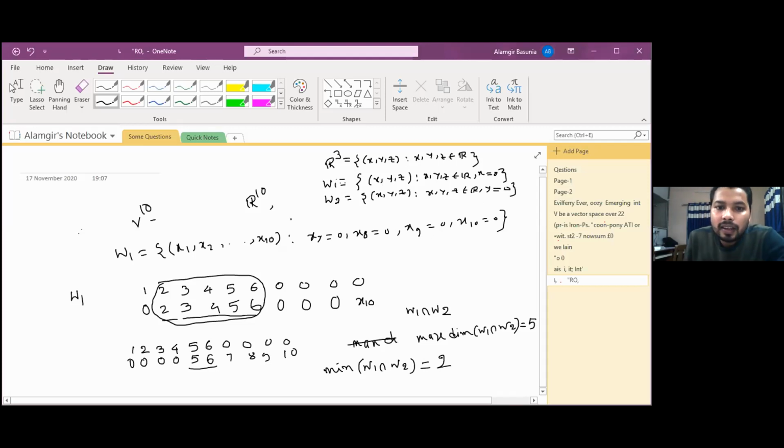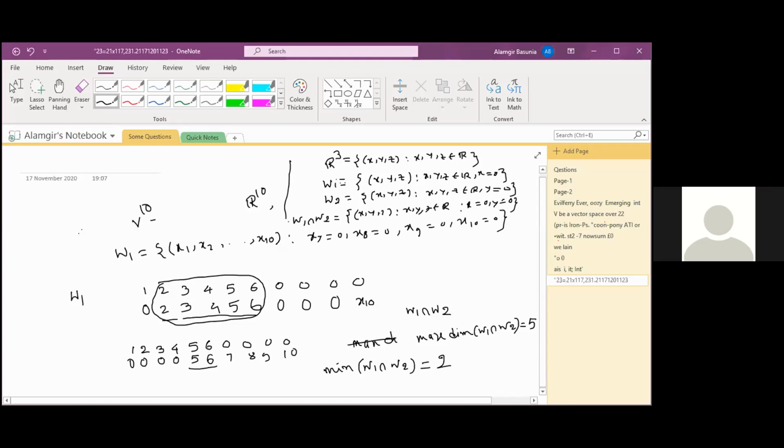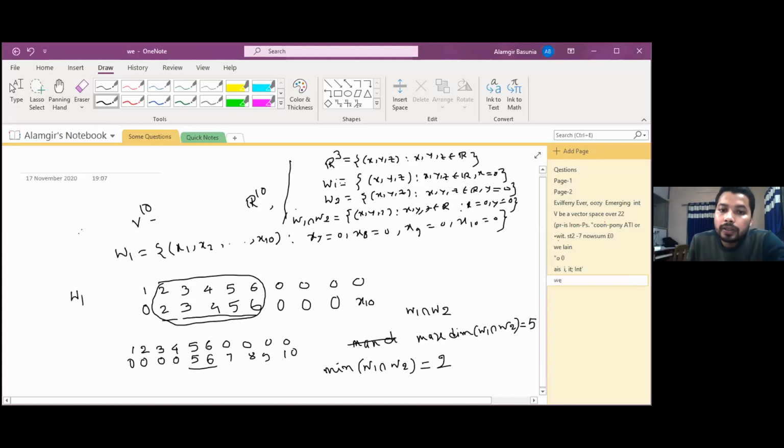Okay, then if I want to get W1 intersection W2, what shall we get? We shall get nothing but (X, Y, Z) such that X, Y, Z belong to R such that X is equal to 0 and Y is equal to 0. Yes or not? Yes, sir. W1 intersection W2, we shall get this one, right?